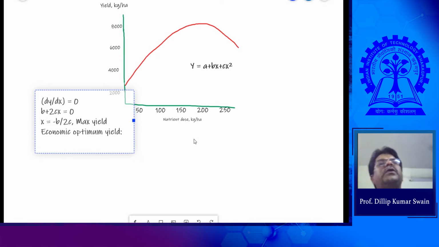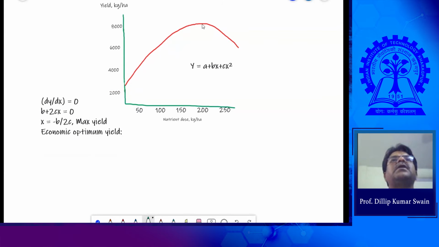So how can you get the level of x, the dose of nutrient, where you can get the maximum economic return? I can get that from this.